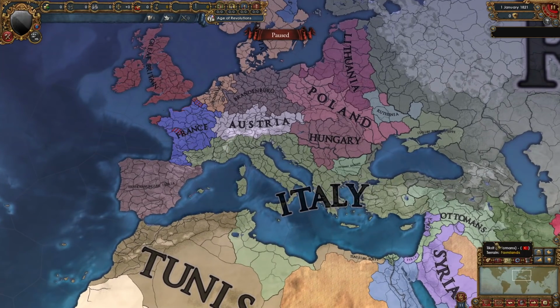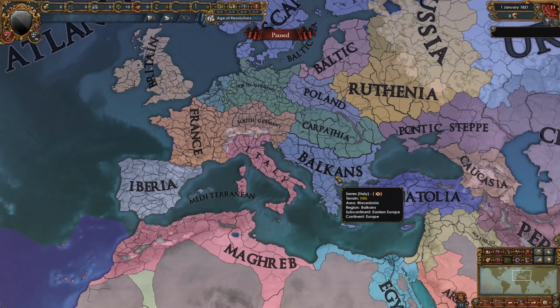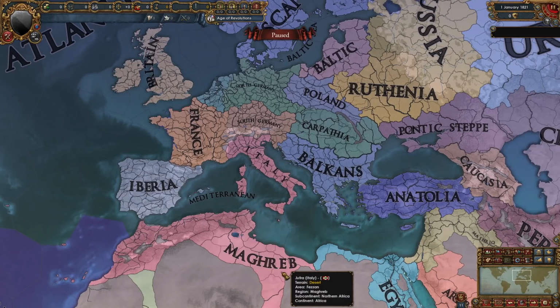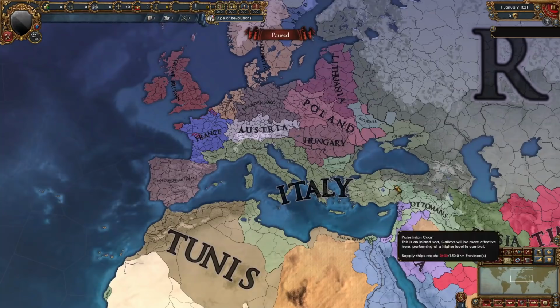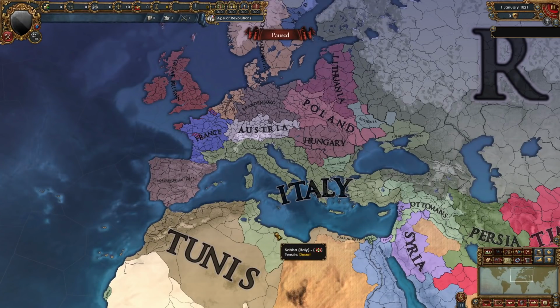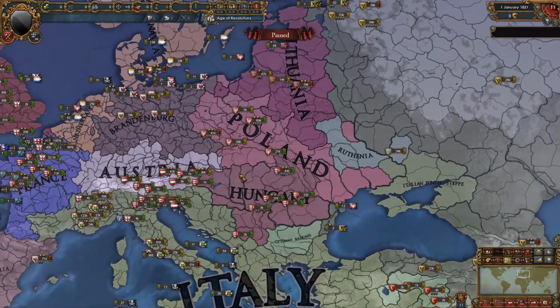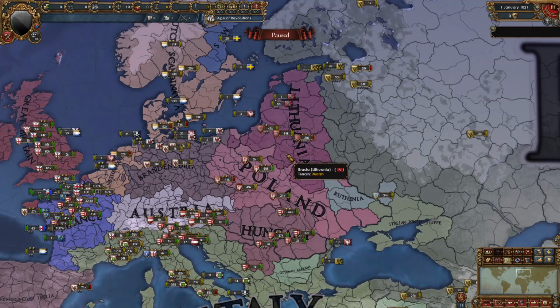They started out in the Italy region, but they've taken over almost all of the Balkans, half of Anatolia, half of the Maghreb, and even parts of France and southern Germany, and they have grown very significantly. One of the best nations in this scenario, definitely. Hungary didn't do too much, lost some land, gained some land. Poland and Lithuania grew a bit, mostly into Hungary and Ruthenia.